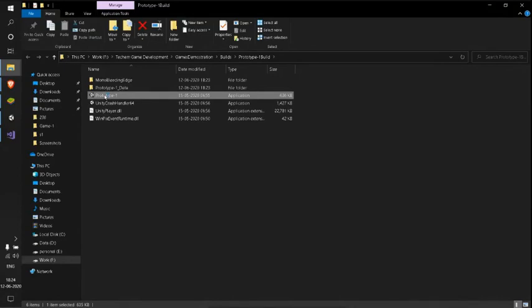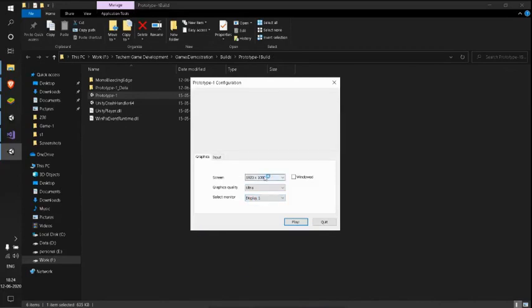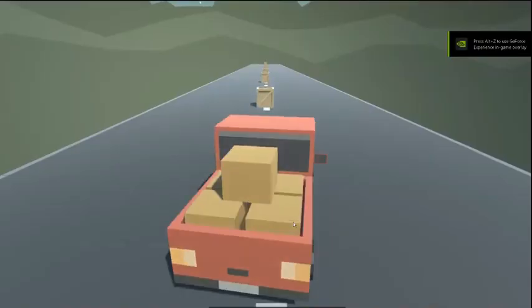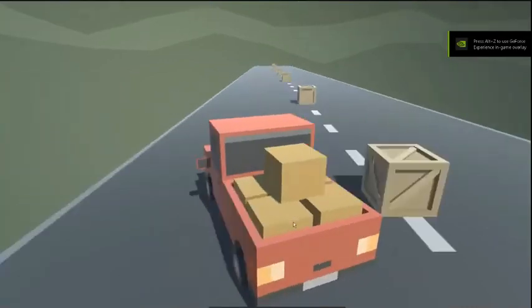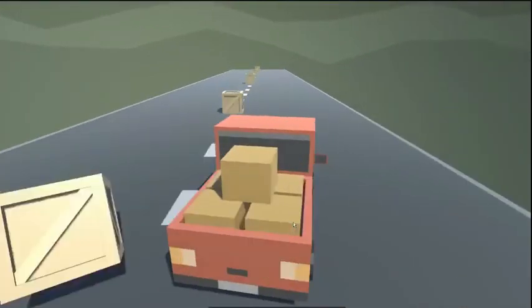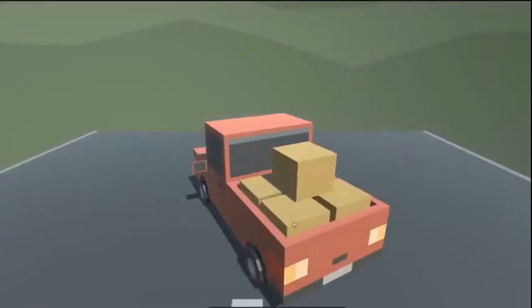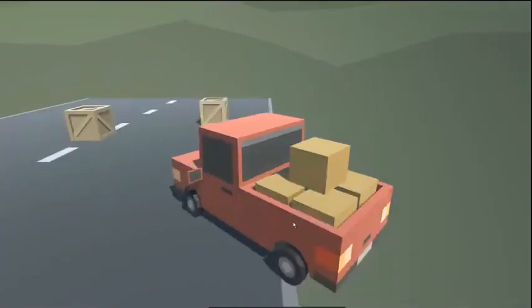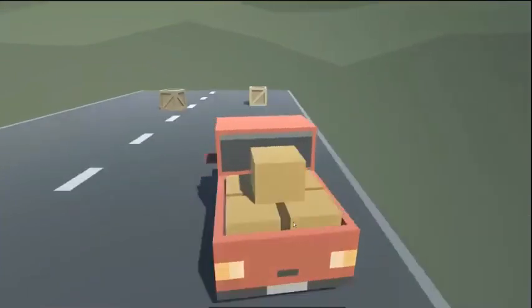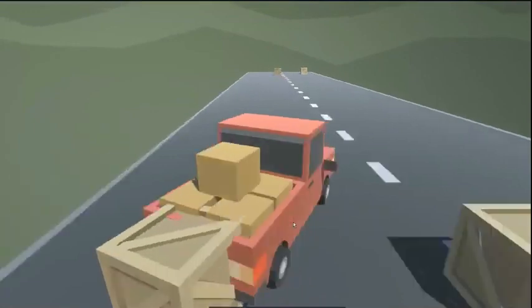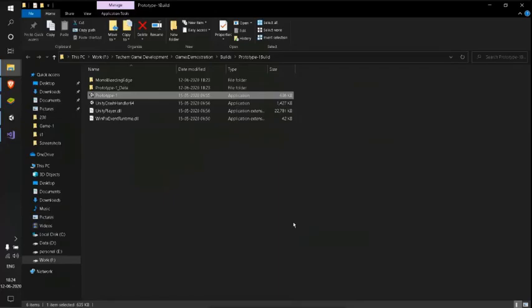So I'll just click enter, and that gives me a pop-up, so I can set different settings here. And when I click play, see, it says made with Unity, and this is a complete game now. We are no longer using our Unity editor to play this game. So we have successfully finished our game and made a build of it so that we can play. And to quit this, just press Alt plus F4.